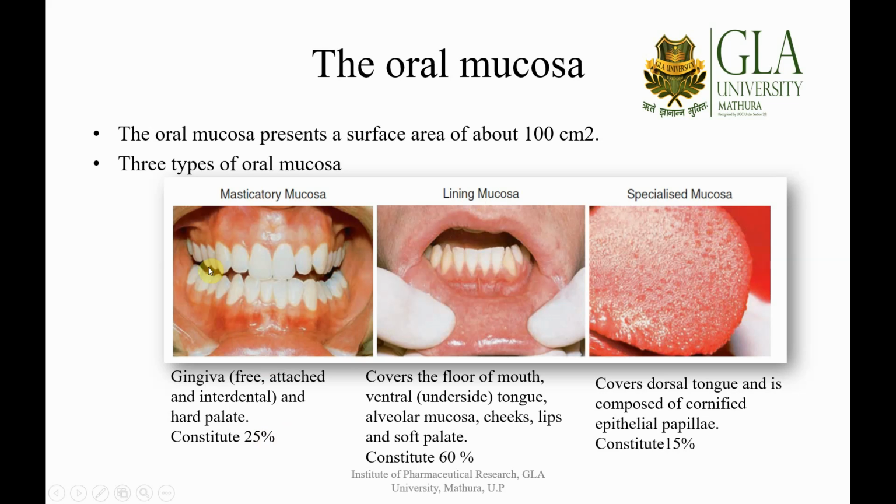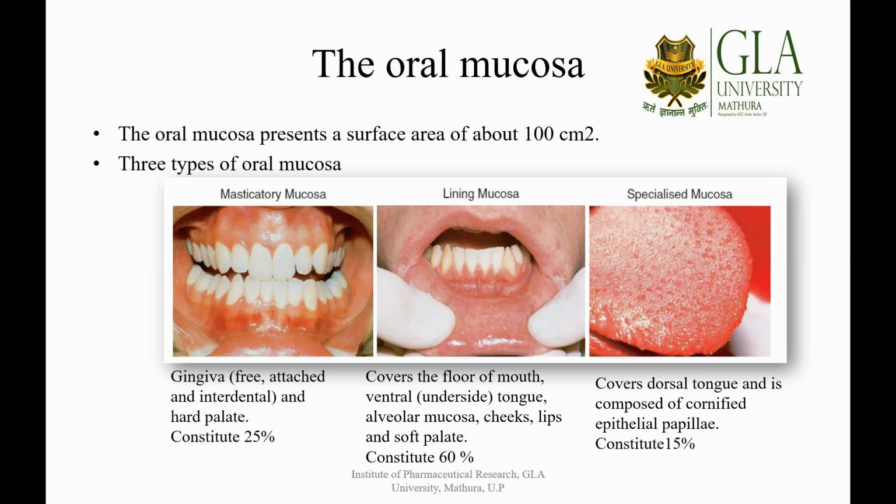Now let us see where they are distributed in the oral cavity. The masticatory mucosa is distributed in the gingiva, which can be free, attached, or interdental area, and it also constitutes the hard palate.